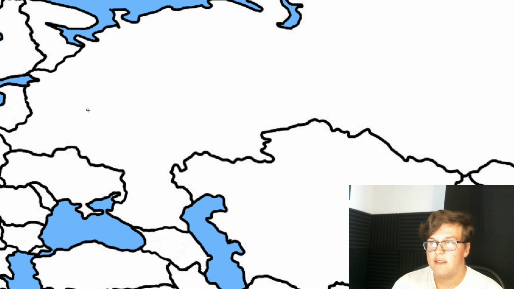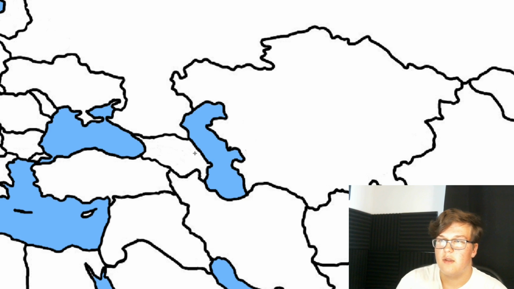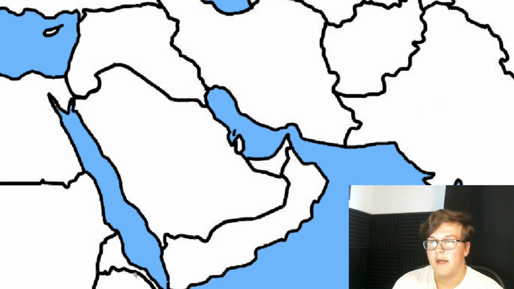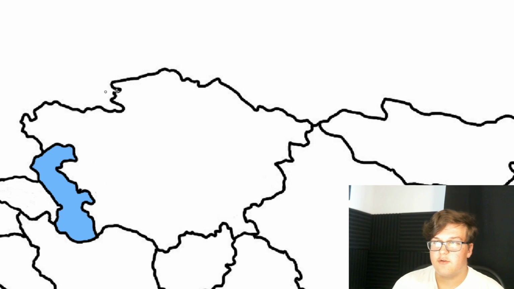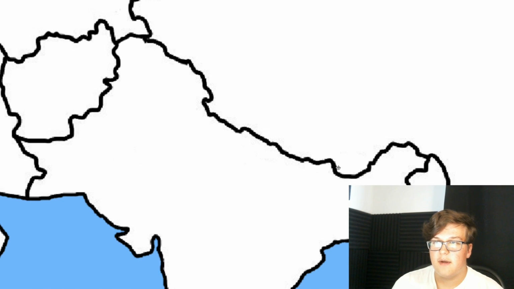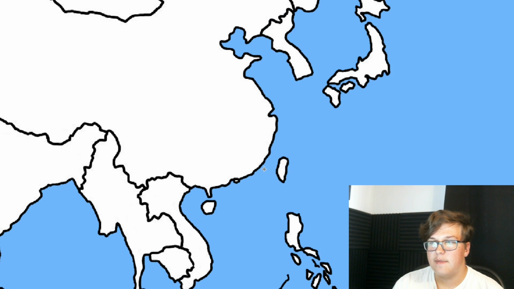So Russia gained some land over in Eastern Europe and lost some land to the new Caucasus Mountain nation right here. The Middle East is forced to hug it out, so they're all under one nation now. Yemen is now a country too. All the weird former Soviet countries right here are combined under one nation. Nepal and Bhutan are taken over by Raj and China. And then Southeast Asia is all fixed up and looks better.